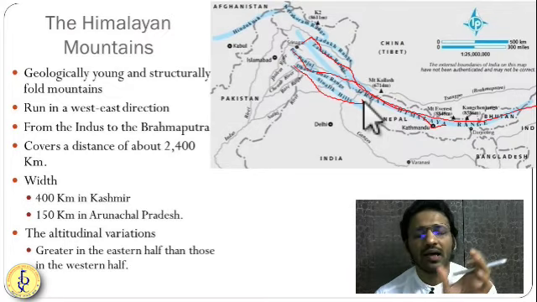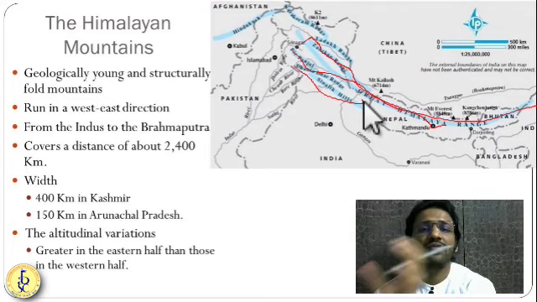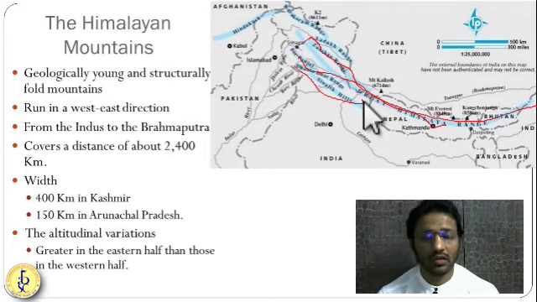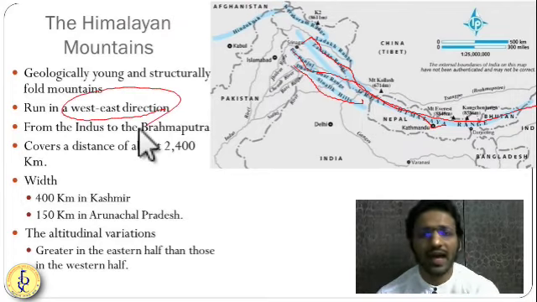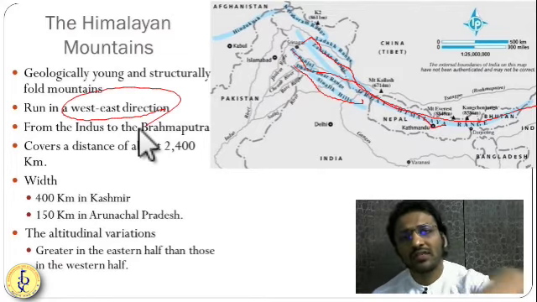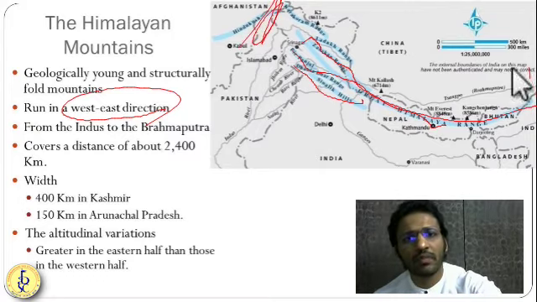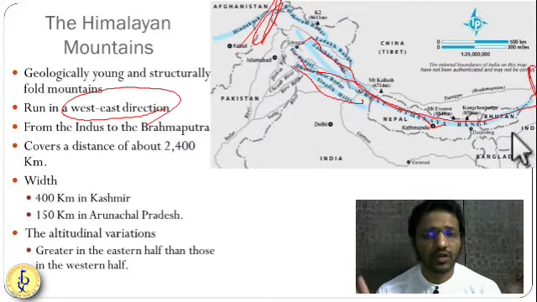So Himalayas are in different directions in the different stretches of India. In northeast India, sometimes it is east to west direction. If you go to Kashmir, it is west to east direction. If you go to Arunachal Pradesh, it is southwest to northeast direction. So direction changes, but here it is mentioned that it is west to east direction. So overall direction of the Himalaya is west to east. We can say it starts from the Indus River over here to the Brahmaputra River in Arunachal Pradesh. So it runs between the Indus and Brahmaputra rivers.